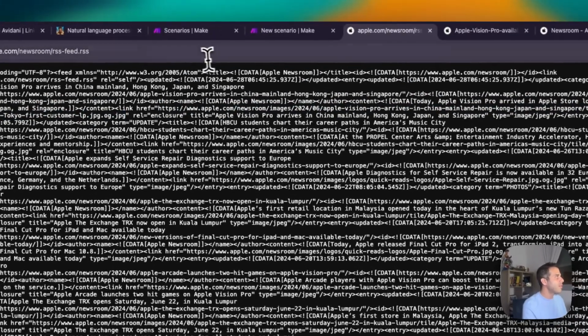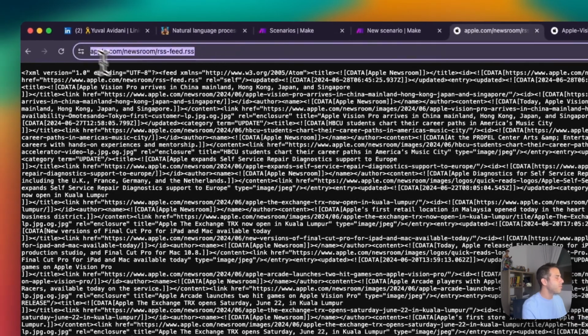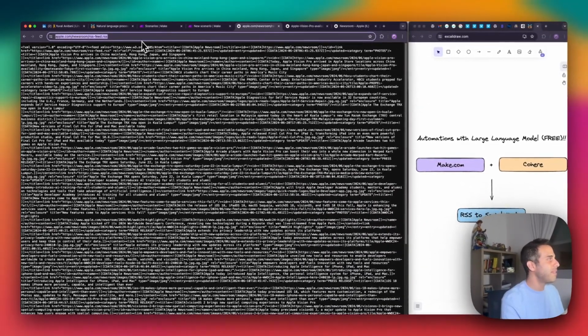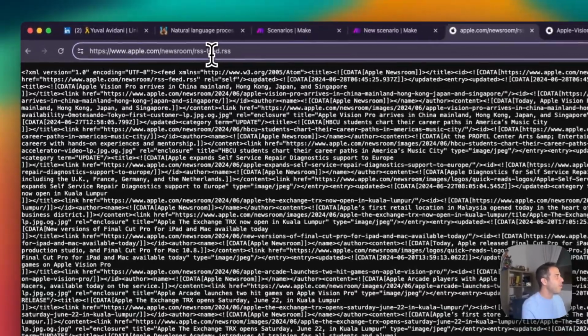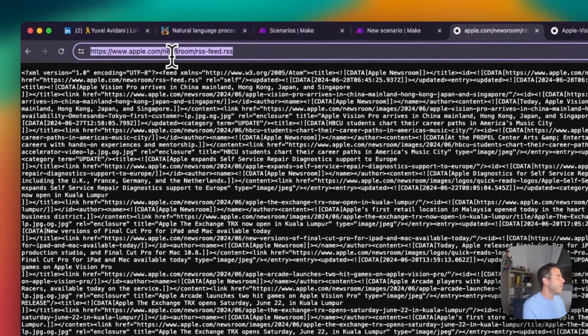So just so you can see how simple this is, I can just take the link from the web browser URL, okay? And I can just paste it within make.com. So just keep in mind that when you want to take some RSS feed, in the browser itself, in the search field up here, you'll have a file ending with .rss, which stands for RSS file feed.